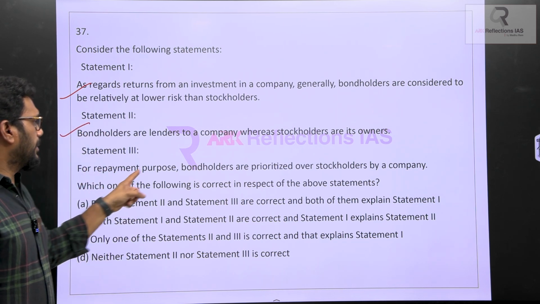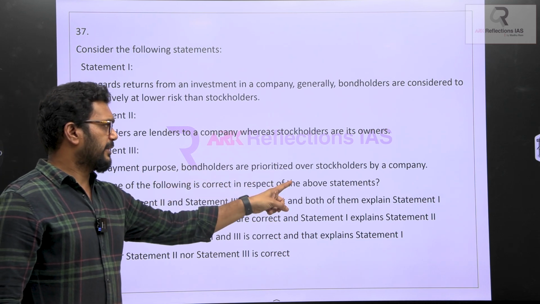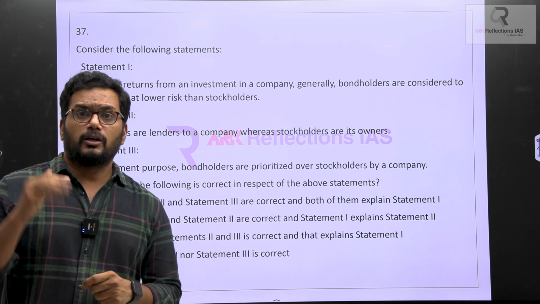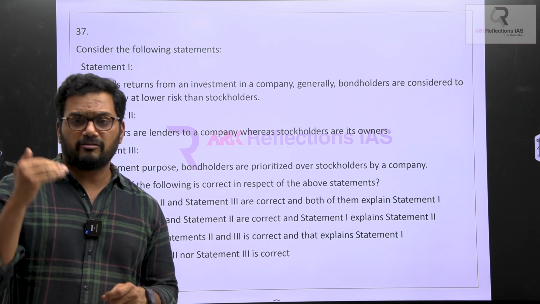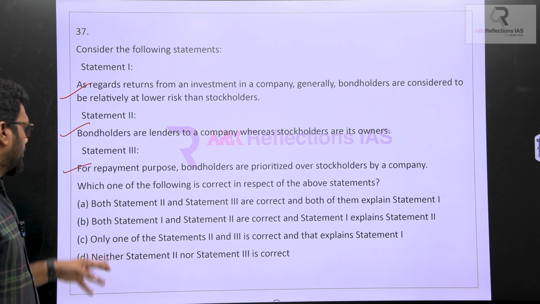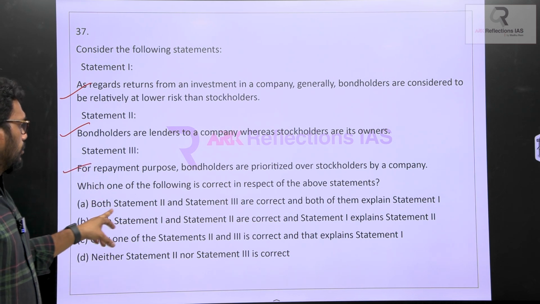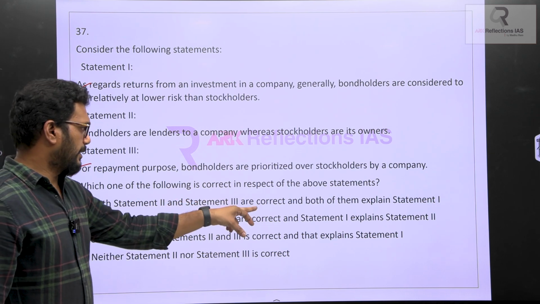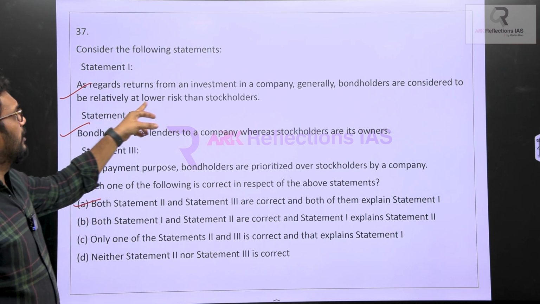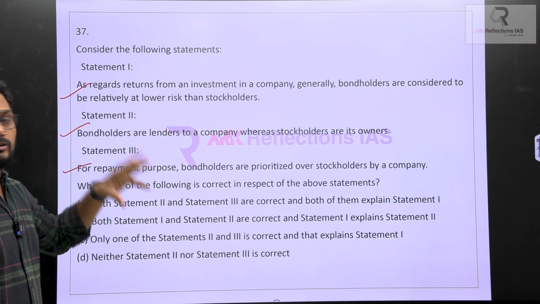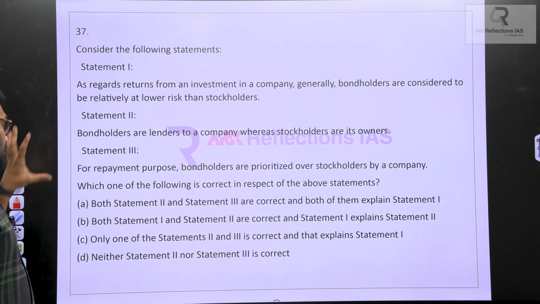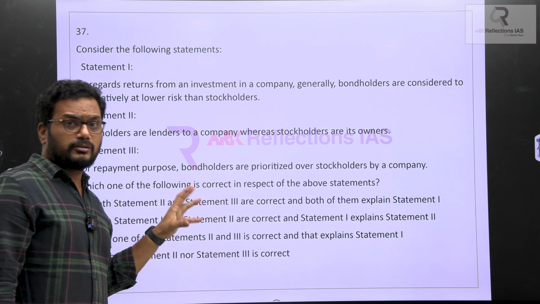Statement 3, for repayment purposes, bondholders are prioritized over stockholders by a company. I told you they are risk free, they are secure, and in a preference list they are considered the first one. So obviously the third is also correct. Which one of the following is correct? If you look at the statements, both statement 2 and 3 are correct, and both of them explain statement 1, because statement 1 is talking about risk, the risk factor which is quite low. This is one beautiful question framed by UPSC, explaining the entire relation about the bonds, stakes, etc.